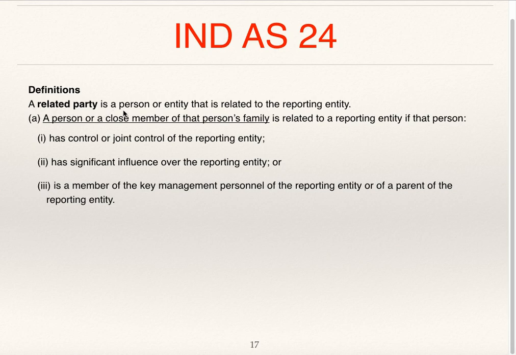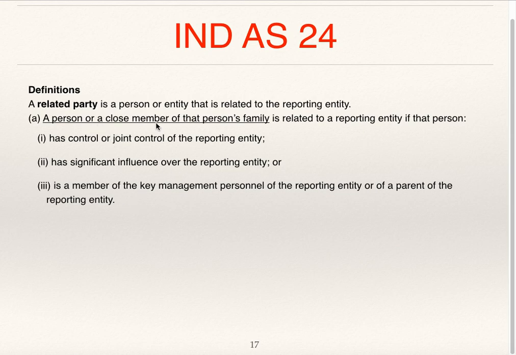Definitions. A related party is a person or entity that is related to the reporting entity. A person or close member of that person's family is related to the reporting entity if that person has control or joint control of the reporting entity, has significant influence over the reporting entity, or is a member of key management personnel of the reporting entity or of a parent of the reporting entity.